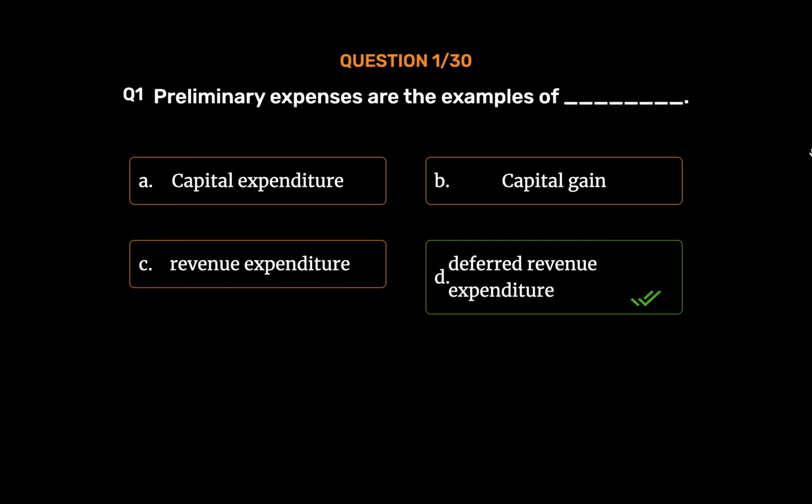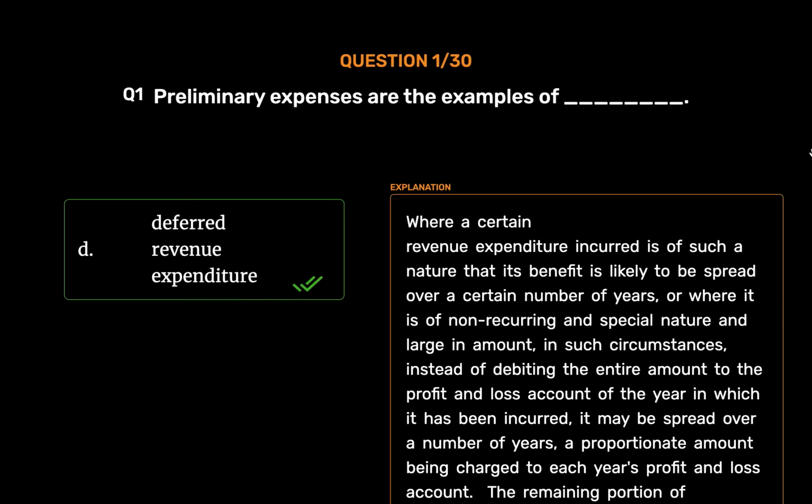Deferred revenue expenditure. Where a certain revenue expenditure incurred is of such a nature that its benefit is likely to be spread over a certain number of years, or where it is of non-recurring and special nature and large in amount. In such circumstances, instead of debiting the entire amount to the profit and loss account of the year in which it has been incurred, it may be spread over a number of years, a proportionate amount being charged to each year's profit and loss account.